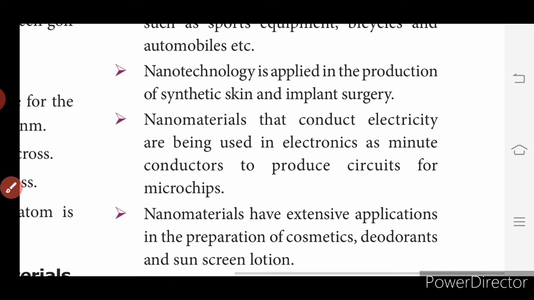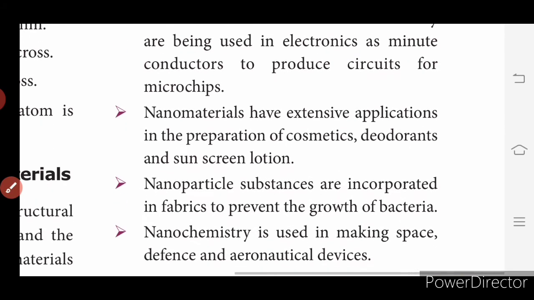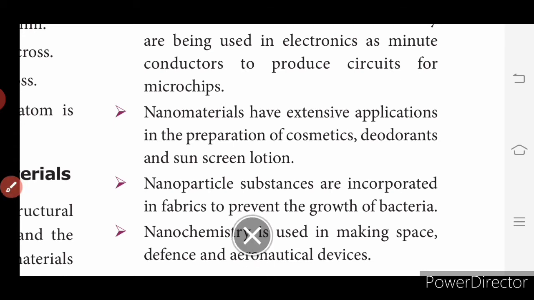The nanomaterials that conduct electricity are being used in electronics as minute conductors to produce circuits for microchips. These nanoparticle substances have extensive applications in the preparation of cosmetics, deodorants, that is perfume, and sunscreen, lotion, and all in the cosmetics also.